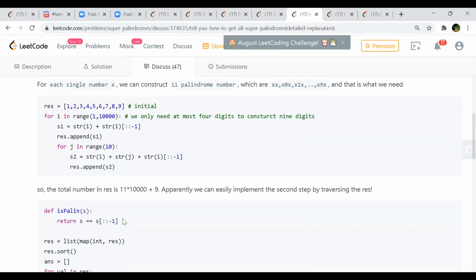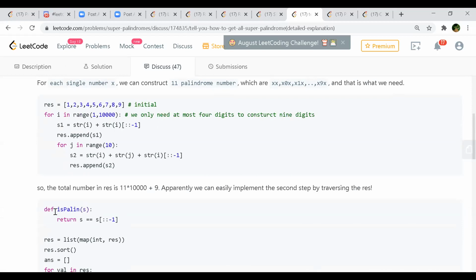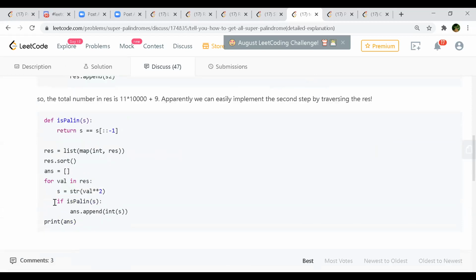Does that make sense? Where are we calling this is-palindrome function? This one here. And where are we using the first part? I'm squaring it and passing it to the palindrome function to check whether the squared number is a palindrome or not.